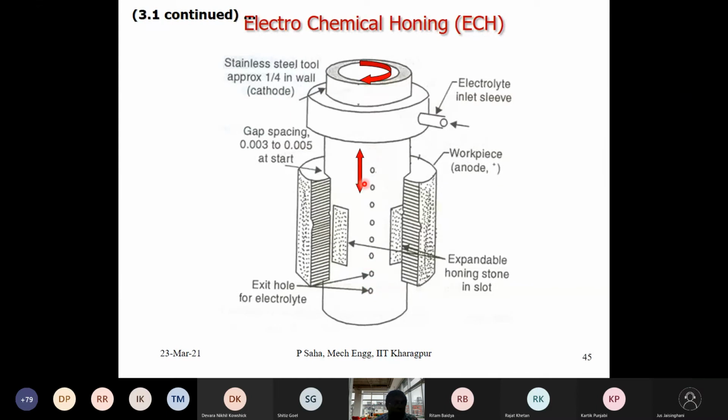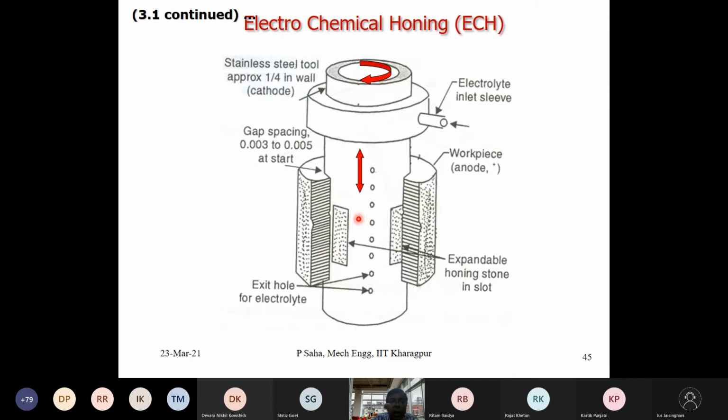Fine. Now, this tool is also moving up and down, and on the inner portions you see we have already put some honing stone. There is a special arrangement: these honing stones are basically spring loaded. At the back, which is not visible, there are certain springs.